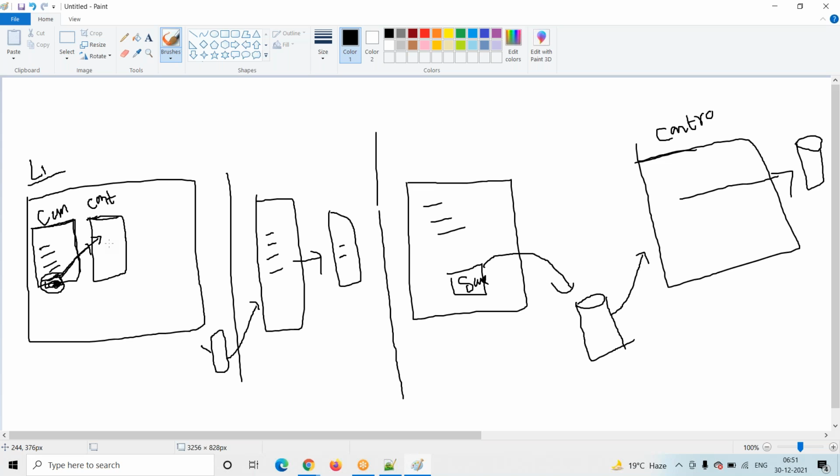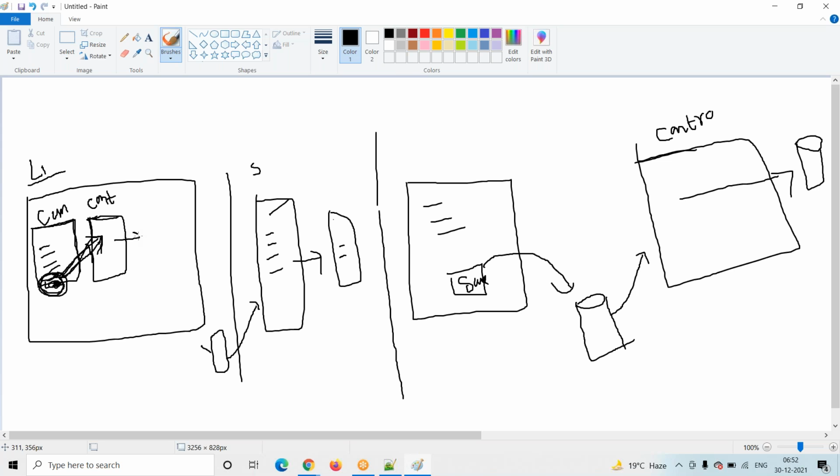Finally, we are writing one Lightning component. In this bundle, the first item is the component. In this component, we are collecting the data from the user. Once we collect the data, we have to pass it to the Apex class. Whenever you click on the submit button, this data first has to be sent to the controller. Here is one controller, here also one controller: this is the server side controller, this is the client side controller. So our next target is, whenever we click on this button, we have to pass our request to the controller.